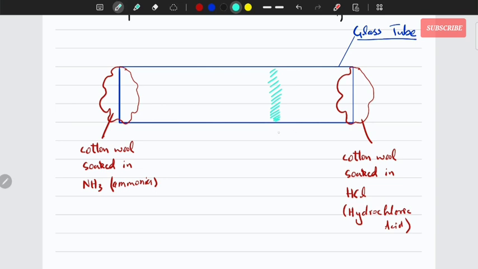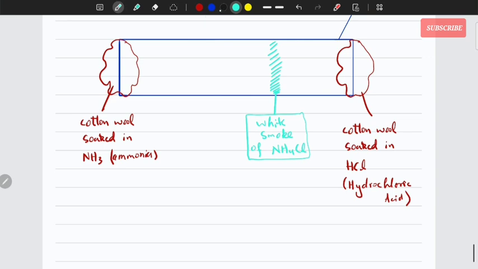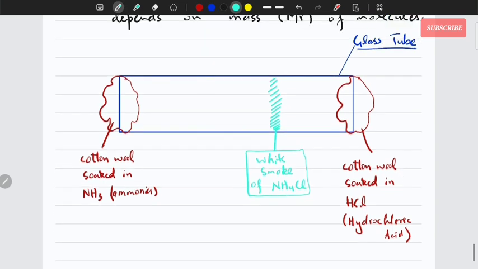These are the white smoke or white fumes, white smoke of ammonium chloride being formed by the reaction of ammonia and HCl.